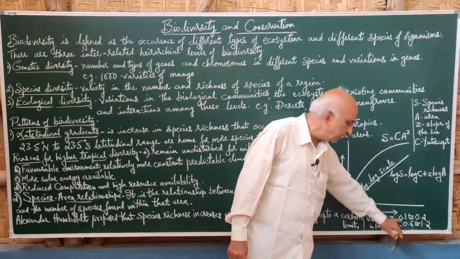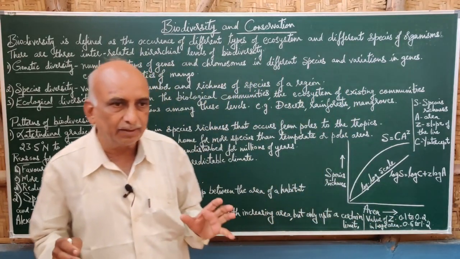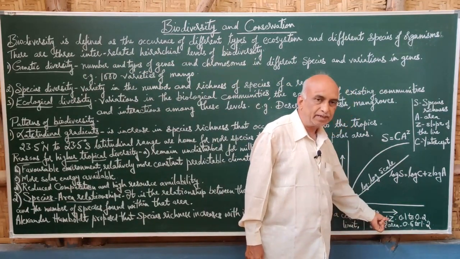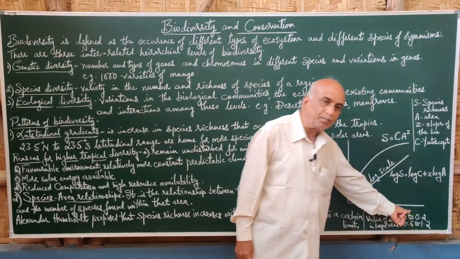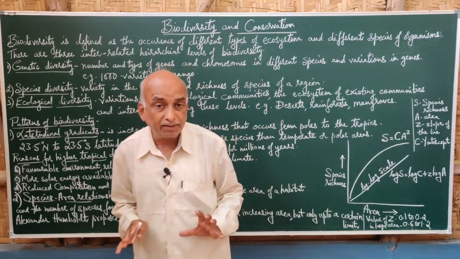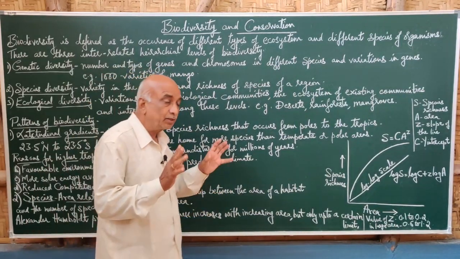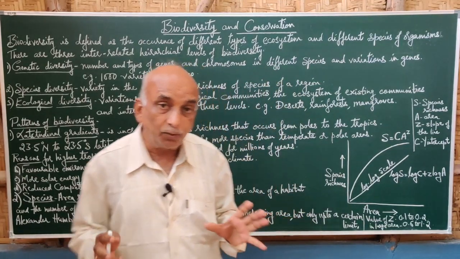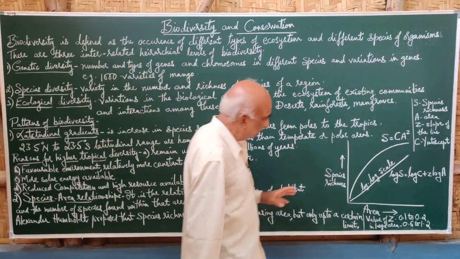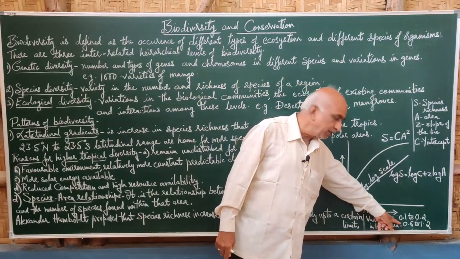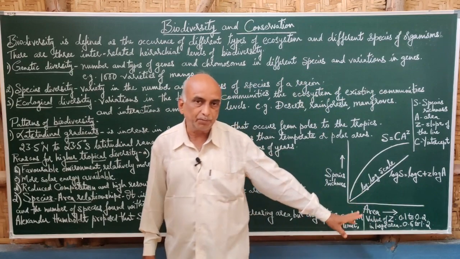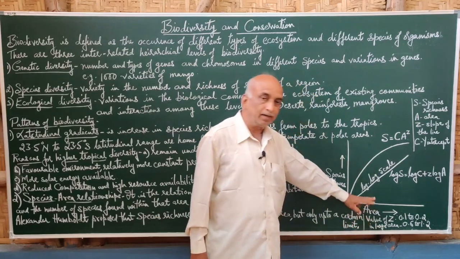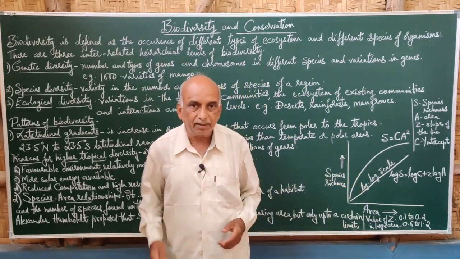Usually in a normal area, not small or very large, the value of Z is found to be 0.1 to 0.2. However, when you take a large area, for example a whole continent, not a particular forest, and consider the species richness of that area, the value becomes 0.6 to 1.2. So that is just an idea of the value of Z, or the slope of the line, which is also called the regression coefficient.